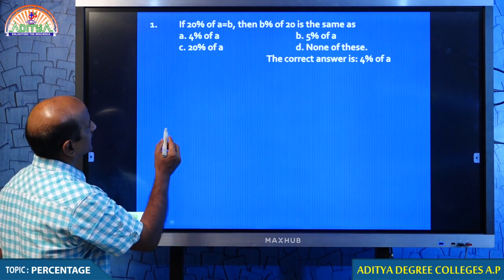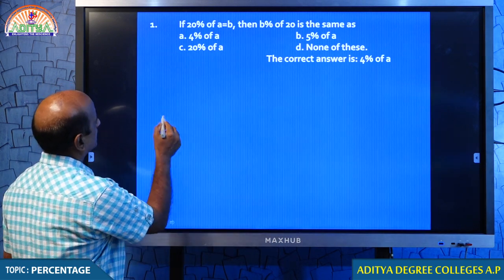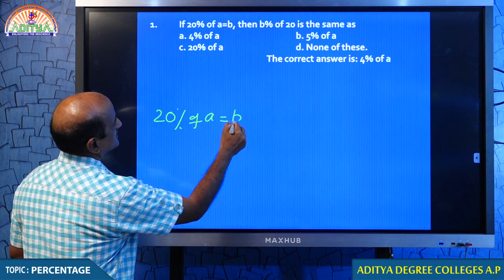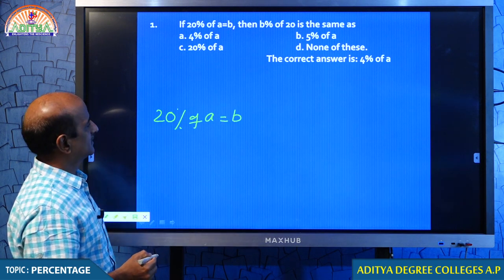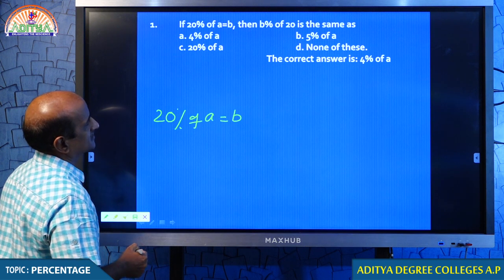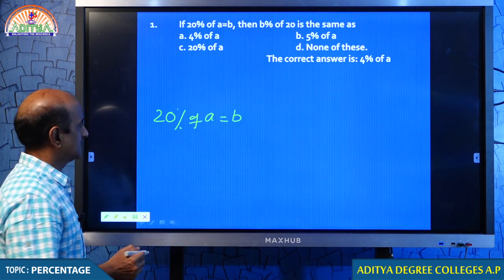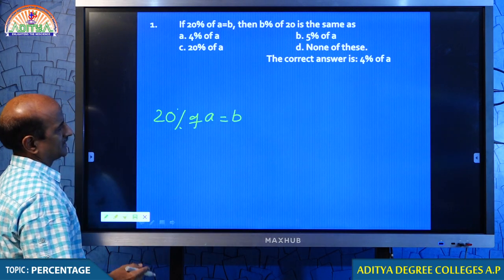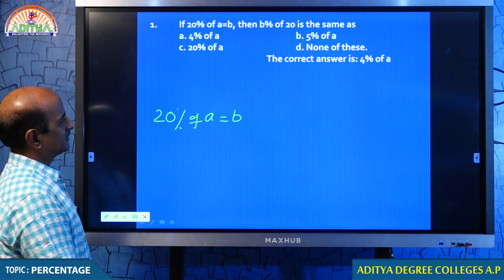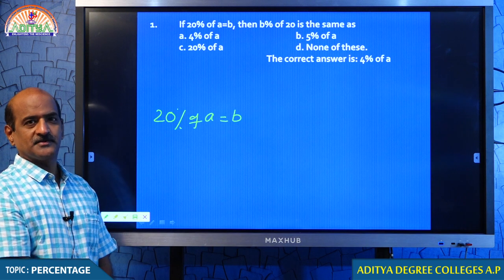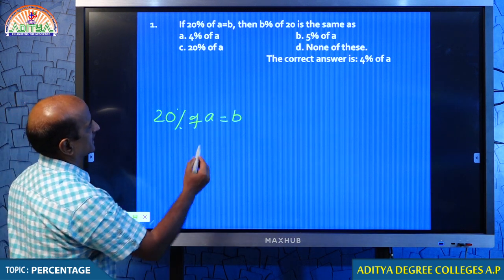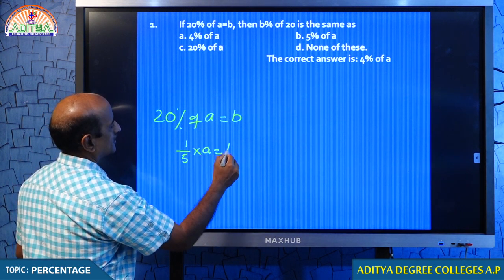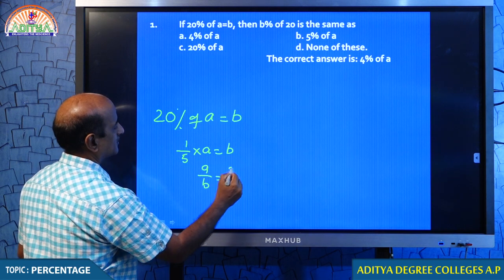Question number 1. 20% of A is equal to B. Now the question is, B percent of 20 is the same as what? That is what is given, my dear students. But a very interesting point: when 20% of A is equal to B, then what do you get from this? You get the relation between A and B. Simply, 20% means 1 by 5 into A is equal to B. Therefore, A by B is equal to 5 by 1.